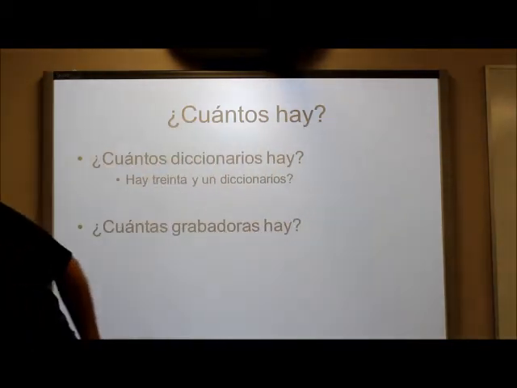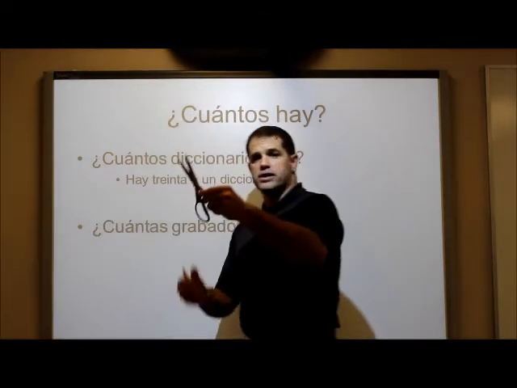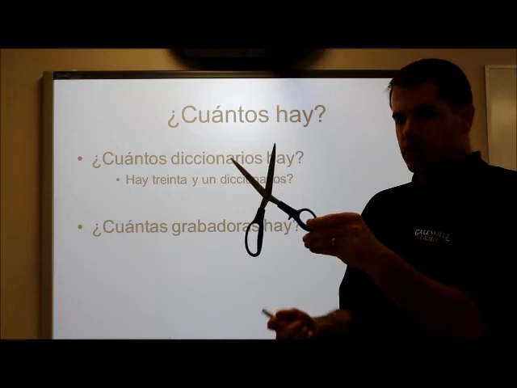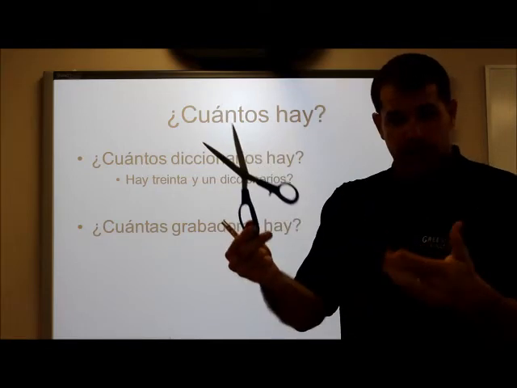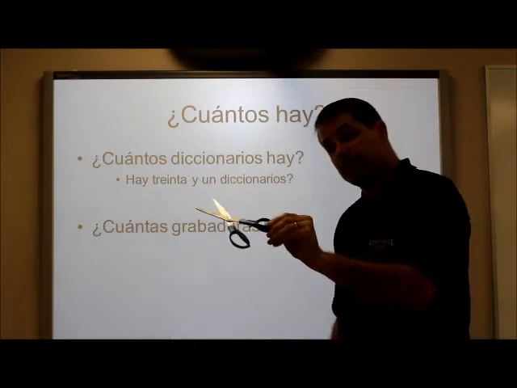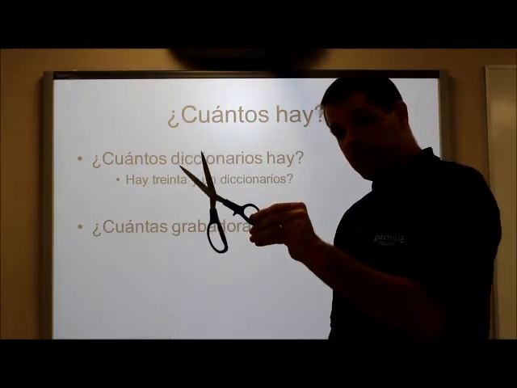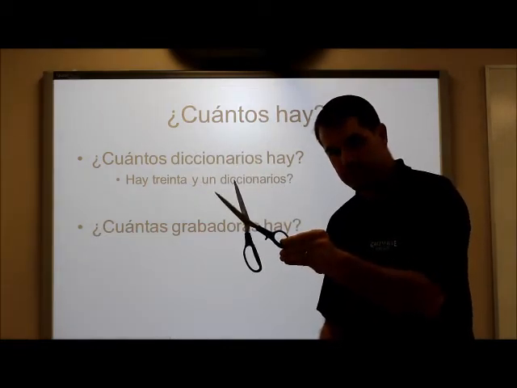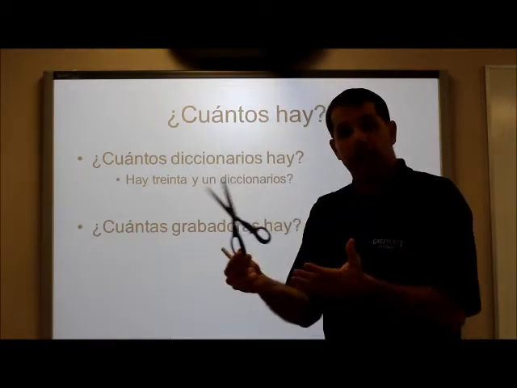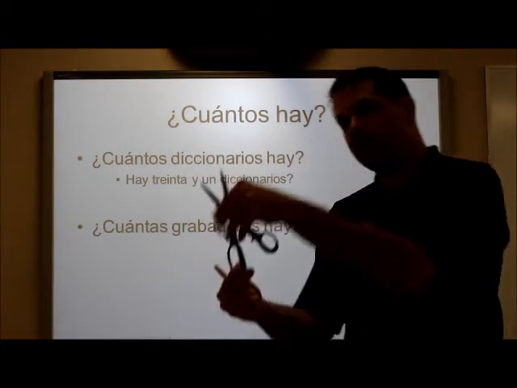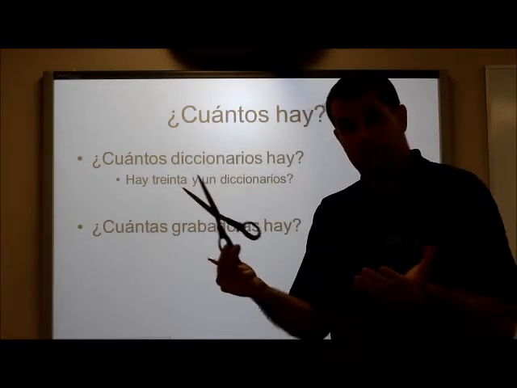In English, this, for example, is scissors. And we don't care if scissors are masculine or feminine. It doesn't matter. They're scissors, right? But in Spanish, we do need to know if this is masculine or feminine. In Spanish, it is feminine. Las tijeras. And we just know that that's a feminine object. And we have to learn our nouns that way. We have to learn las with tijeras to know that it's feminine.